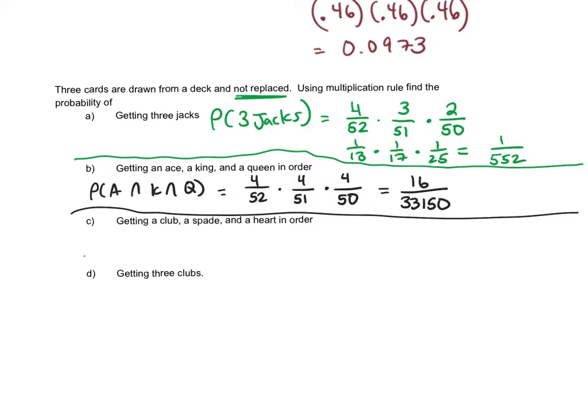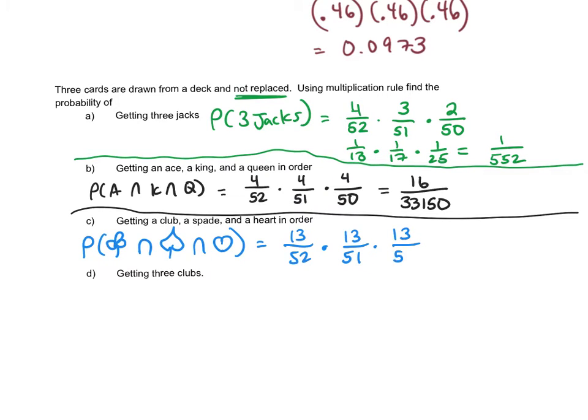C says, what's the probability of getting a club, and then a spade, and then a heart in that order? Well, there are 4 suits, and there are 13 in each suit. So the probability of a club is 13 clubs out of the 52. There are 13 spades as well, but there are only 51 cards left for the second draw, because remember, we're not replacing.